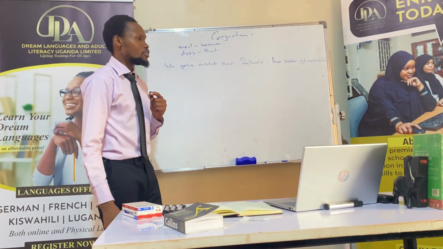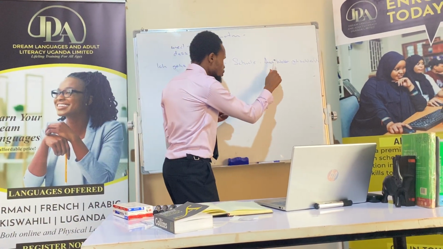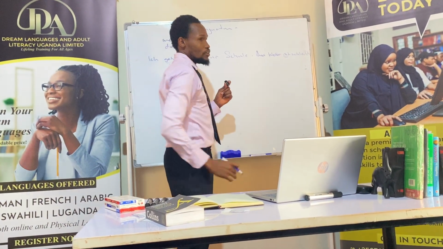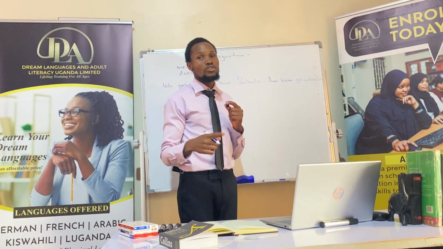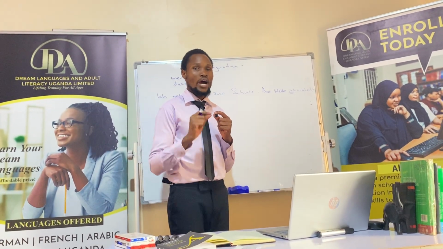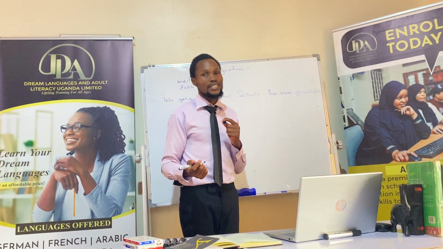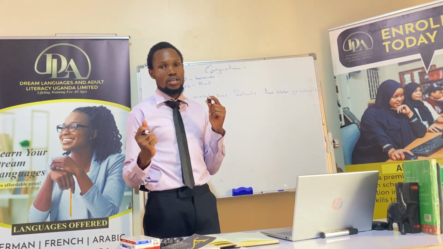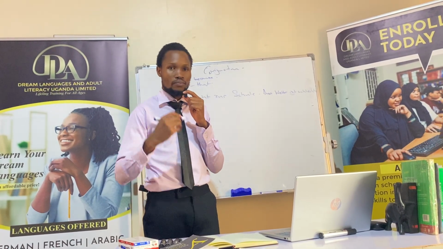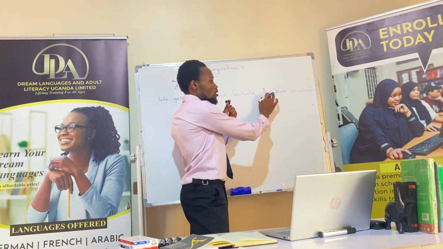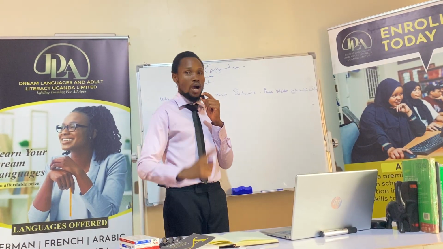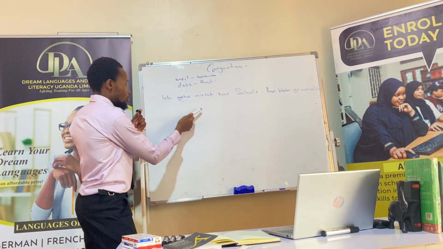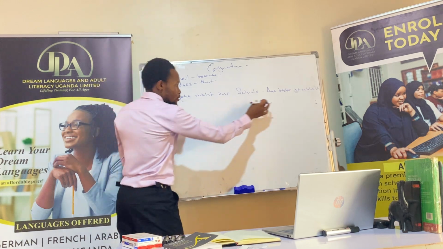Now someone will be like, but you're saying second position, but I'm saying 1, 2, 3. Isn't that the third position? No. Das Wetter, if you remember when I talked about nouns, I told you nouns have their own articles. So an article is just part of the noun. A noun does not exist alone. Every noun exists together with its article. So we count the article plus the noun as one word. Okay, so this one is obvious, 1, 2. So you have the verb here and you have the verb here.